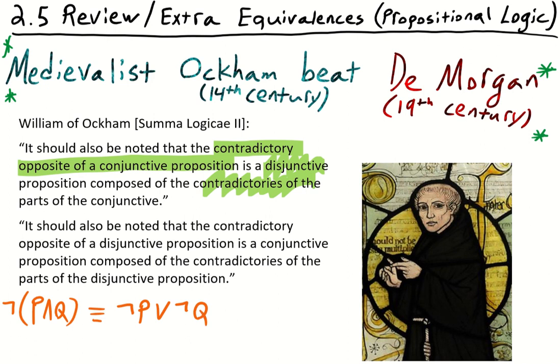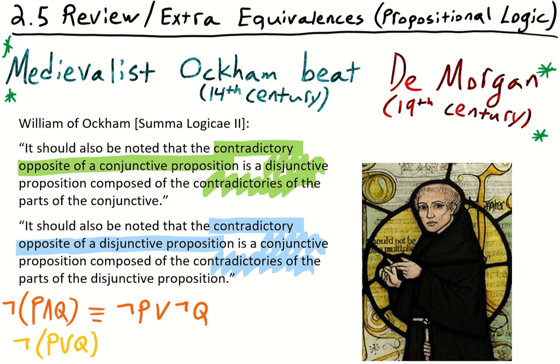And moreover, it should also be noted that "the contradictory opposite of a disjunctive proposition is a conjunctive proposition composed of the contradictories of the parts of the disjunctive proposition." So what does this mean? We have a disjunctive proposition, such as P or Q. We want the contradictory of that, so we're denying it: not (P or Q).